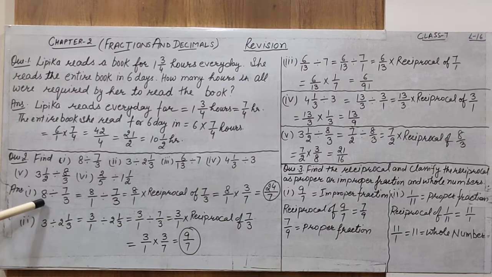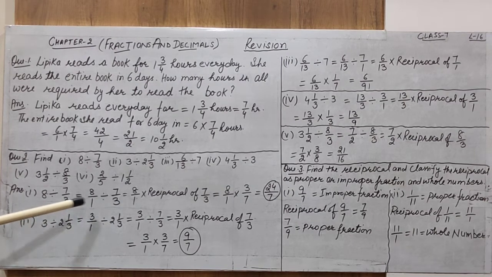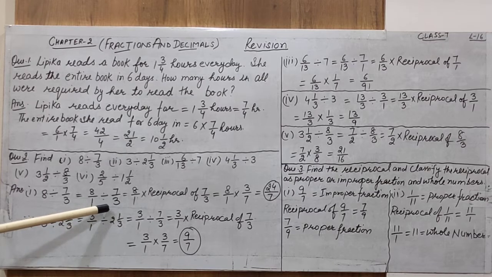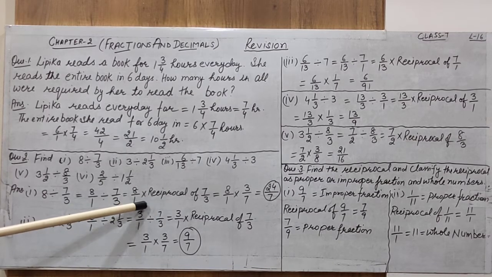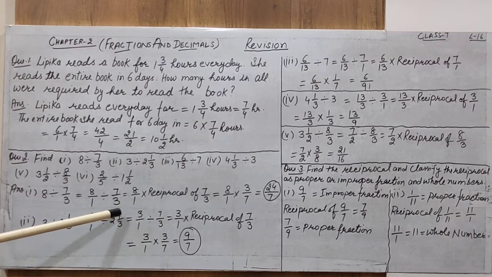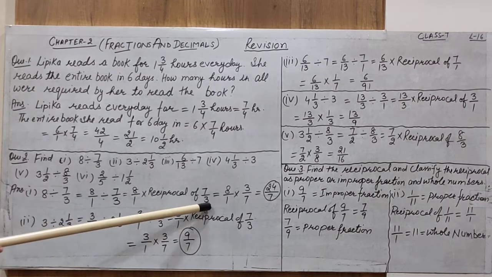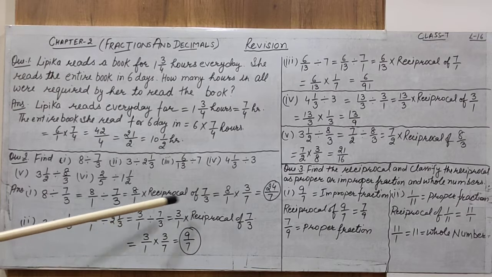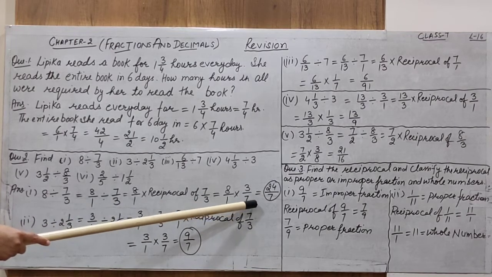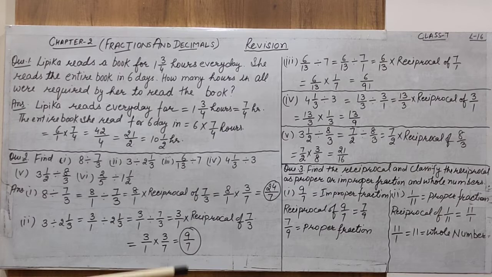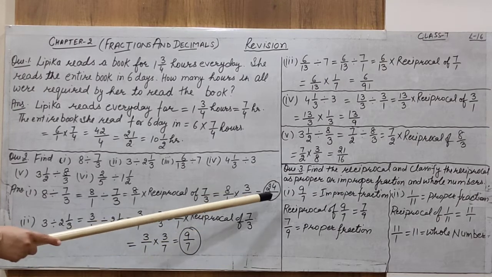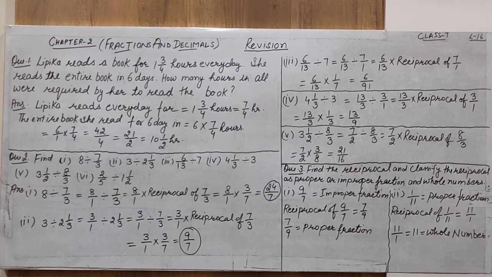So, in dividing 8 by 7 by 3, what is the process? First, change the whole number into a fractional number, then change the division sign into a multiplication sign and, in place of 7 by 3, use the reciprocal of 7 by 3, that is 3 by 7. So 8 is multiplied with 3, we get 24, divided by 7. I think you very well understand how we can divide any two fractional numbers.